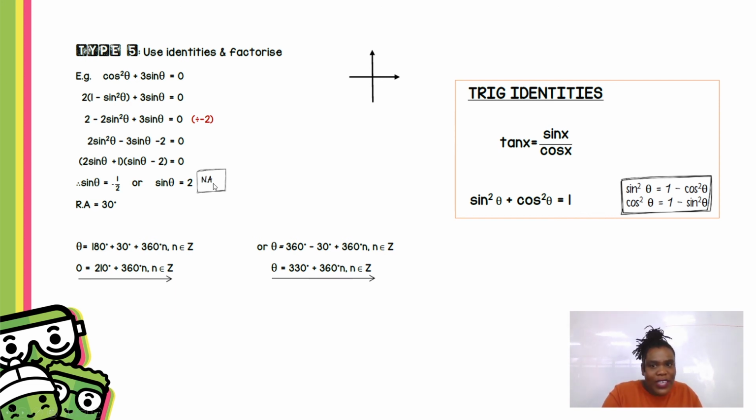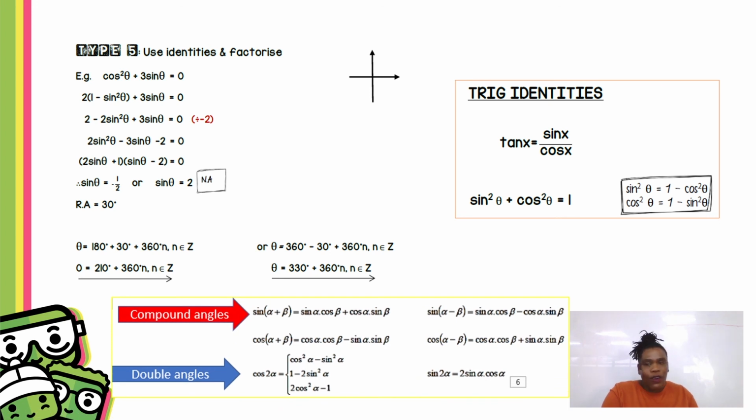Sometimes you have to use your identities. Remember your trig identities. Whenever you see cos, change it immediately to sine. Whenever you see tan, change it immediately to sine over cos x. If you see something squared, use the Pythagorean identity: sine squared plus cos squared is 1. These identities are always going to be tested, right? So remember, whenever you see tan, change it to sine over cos. If you see something squared, it's most likely this identity, and these are the other forms of that identity. So if you have an equation that has squares or looks a bit complicated, go to your identities.